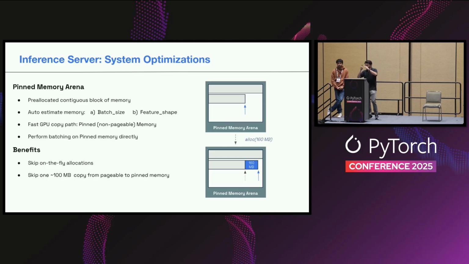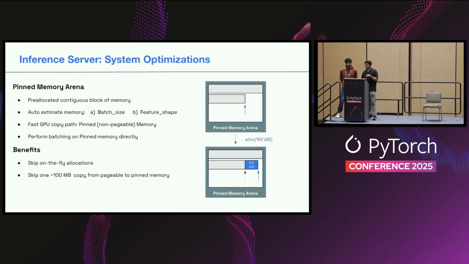And we actually allocate this arena beforehand. So as the server boots up, we pre-allocate this entire memory chunk, and we automatically estimate its size based on the batch size that you are trying to run and the feature shape. And when you combine this with CudaGraph, what this effectively means is that throughout your entire end-to-end batching, GPU inference, and returning back the outputs, you never allocate any CPU or GPU memory on the fly. Everything is pre-allocated. And this is a very nice property for low latency inference systems.